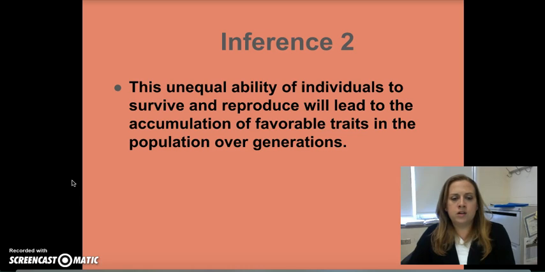Inference 2 is the unequal ability of individuals to survive and reproduce will lead to the accumulation of favorable traits in the population over generations. So the individuals that are best suited to their environment will reproduce more, they'll have more offspring, and because of that, that's leading to an accumulation of those favorable traits within the population because the individuals that have those good traits are reproducing more and leaving more offspring that have those good traits.